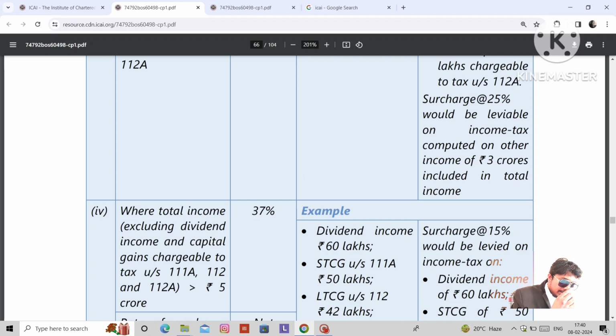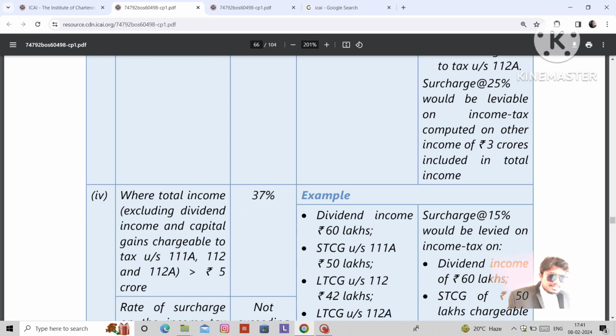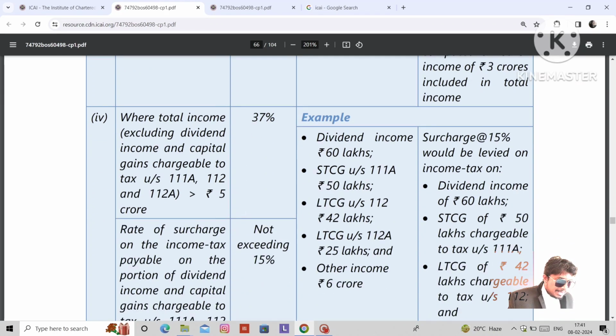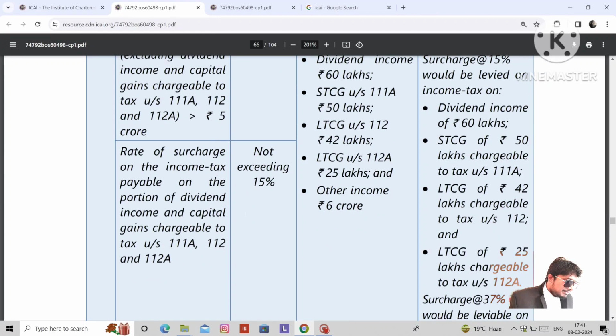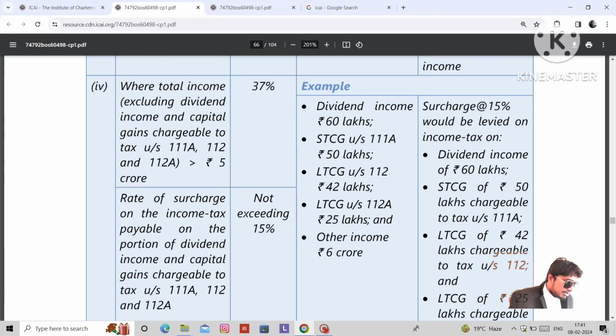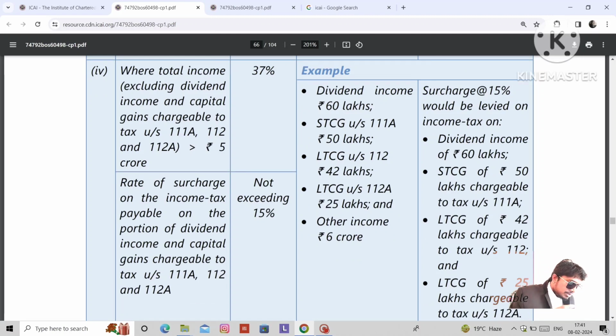If you see, in the optional regime, where the total income excluding dividend income exceeds 5 crores, then the surcharge rate will be 37%. Are you listening? 37% is the surcharge rate. Where the total income excluding dividend income and capital gains chargeable to tax under section 111A, 112 and 112A is greater than 5 crore, then 37% is the surcharge rate. For example, dividend income is 60 lakhs, short-term capital gain under section 111A is 50 lakhs, long-term capital gain under section 112 is 42 lakhs, long-term capital gain under section 112A is 25 lakhs, and other income is 6 crores. Other income is exceeding 5 crores, then the surcharge rate applicable is 37%.